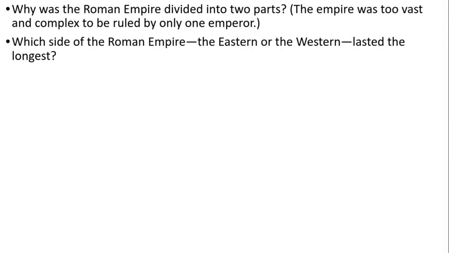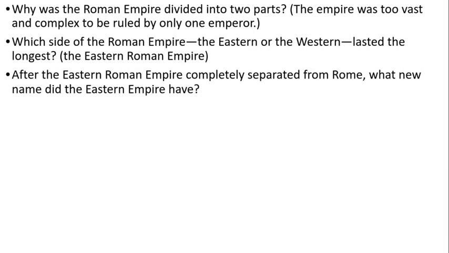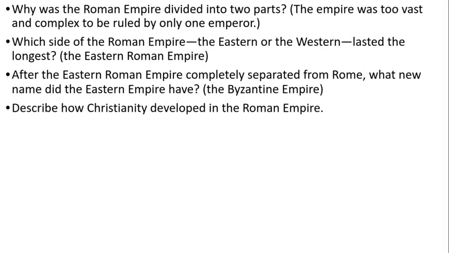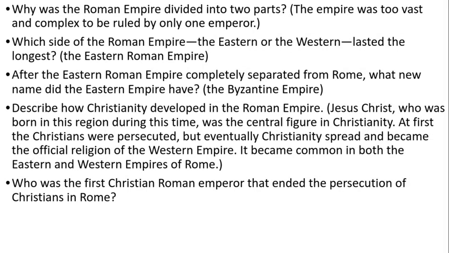Why was the Roman Empire divided into two parts? The empire was too vast or big and complex to be ruled by one emperor only. Which side of the Roman Empire, the Eastern or the Western, lasted the longest? The Eastern Roman Empire. After the Eastern Roman Empire completely separated from Rome, what new name did the Eastern Empire have? The Byzantine Empire.